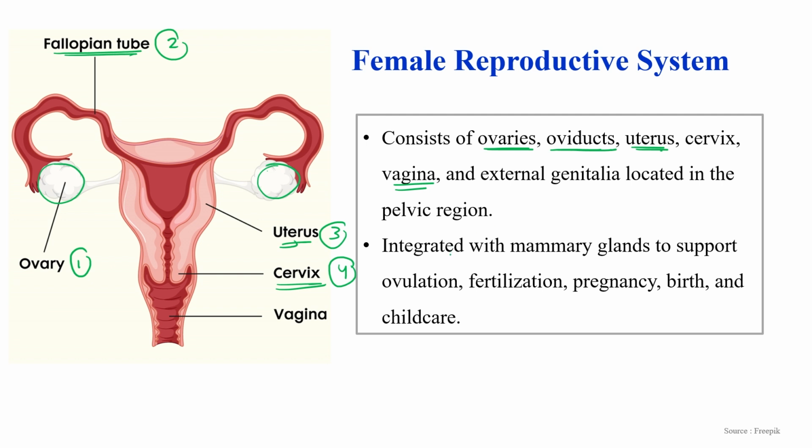The female reproductive system is also integrated with the mammary glands, which actually support ovulation, fertilization, pregnancy, birth and child care. Okay, so this female reproductive system is integrated with the mammary gland. Now one by one we will discuss each part of the female reproductive system.